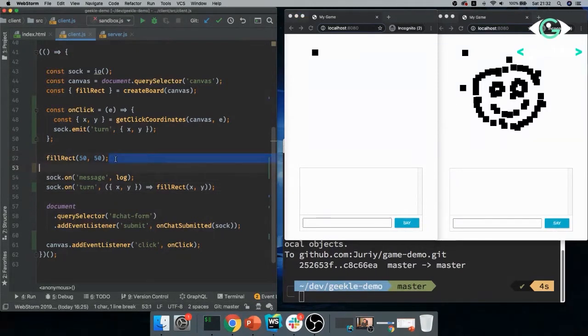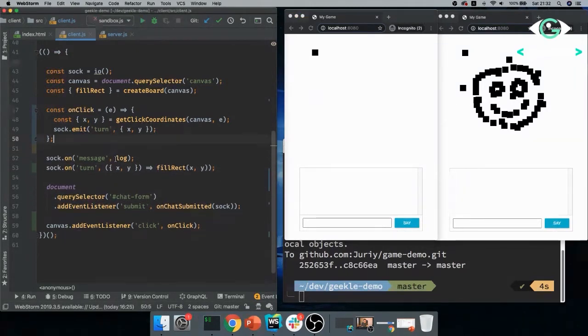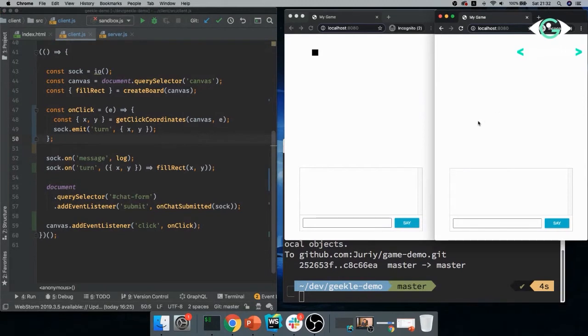So let me remove this other fill rect. I just don't like this black color. And now the next task that we have is we need somehow to identify the users, right? So we could go and write this complicated logging system and somehow make users logging, etc. We just don't have time for that. Usually you would. So my idea is to identify the users through the colors of their token.